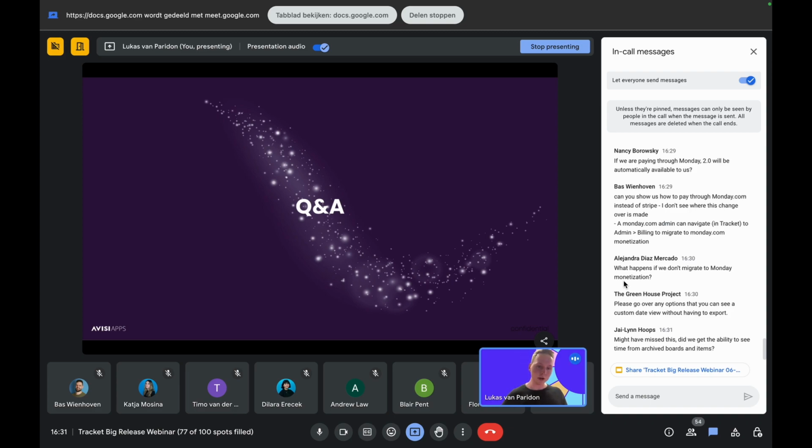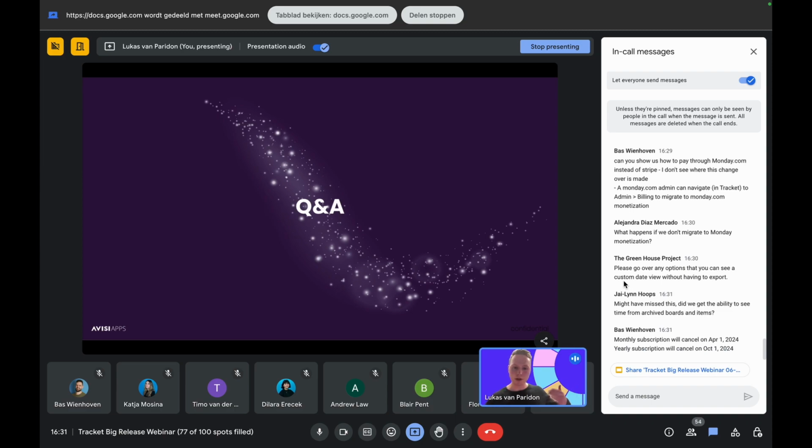So if you have monthly, make sure to upgrade as soon as possible to access these new features, but also to continue using the app. And if you have a yearly one, depending on when it ends, you need to upgrade before that. But again, best thing, if you want to use this, be quick with it.